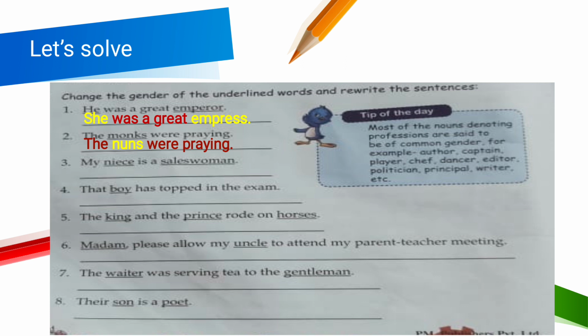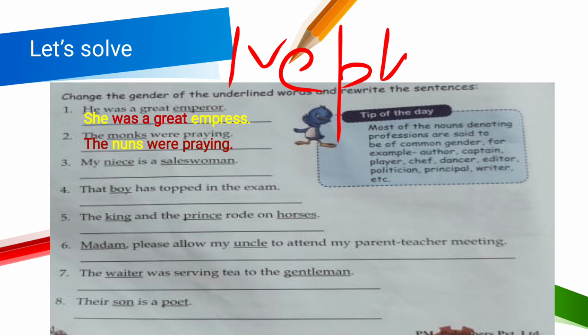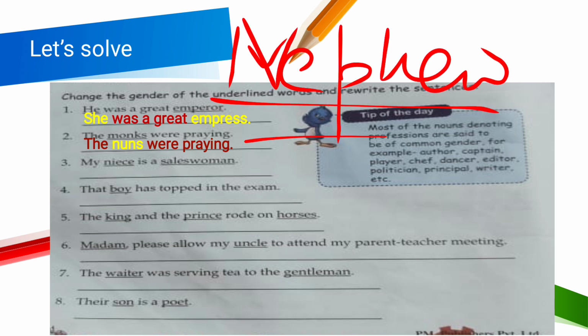The next one is niece. Niece is used for feminine gender. So tell me what is the masculine gender of niece. Yes, we had already discussed it. It is nephew. We call it nephew. So what will we write here? My nephew is a salesman. Okay. Boy. Boy will convert into girl. The girl has topped in the exam.